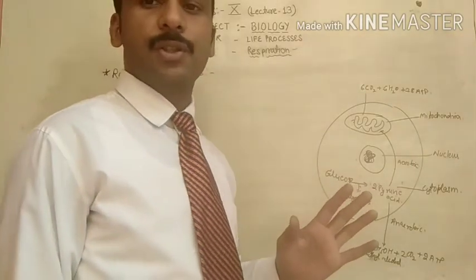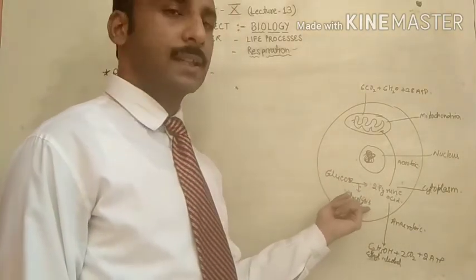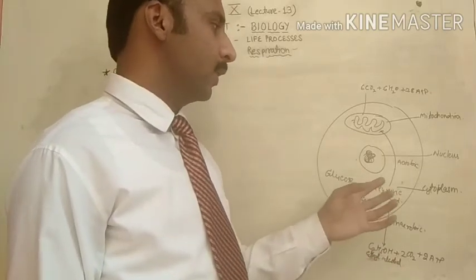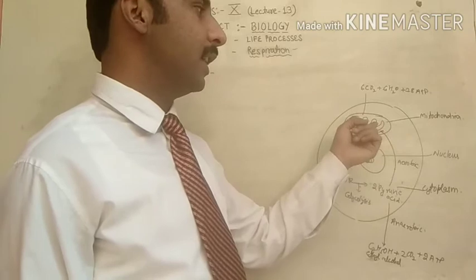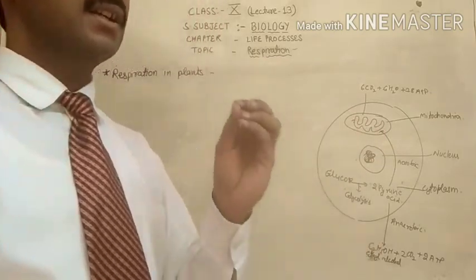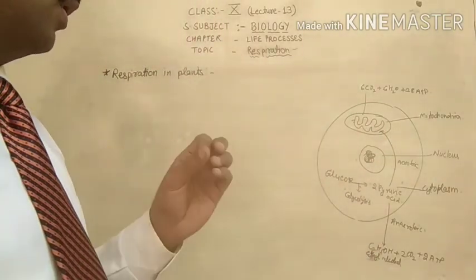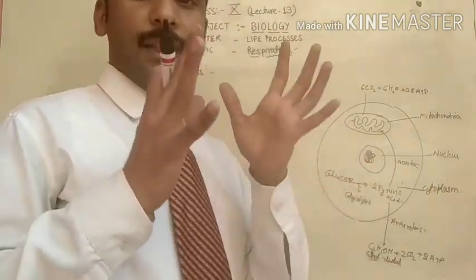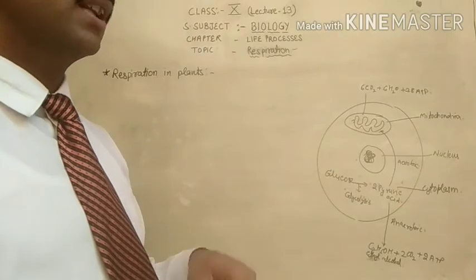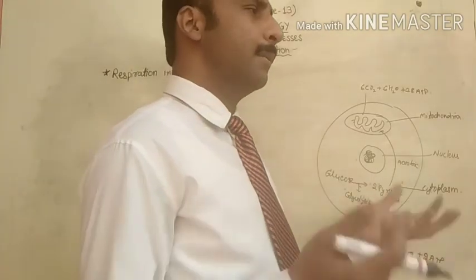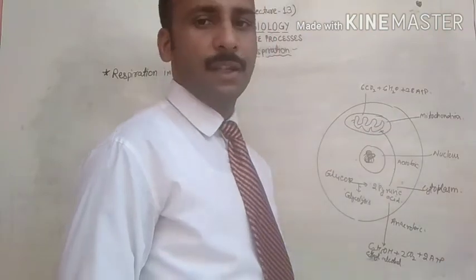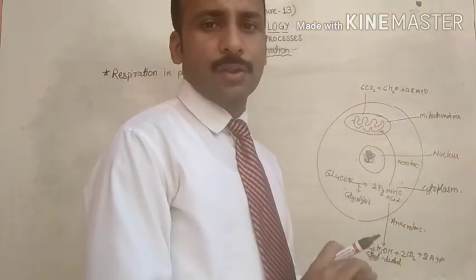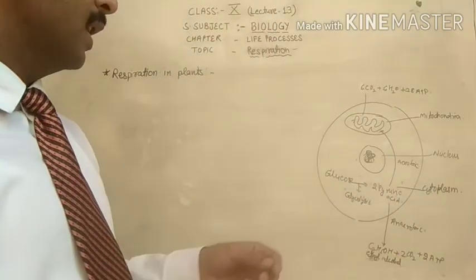If anaerobic respiration is taking place, it will stop in the cytoplasm and convert into alcohol or lactic acid. If aerobic respiration, then pyruvic acid will enter the mitochondria. It means the breaking down of pyruvic acid takes place in the mitochondria, the complete oxidation of food, or the maximum amount of energy release takes place in the mitochondria. This is called aerobic respiration. So this is the path of respiration.